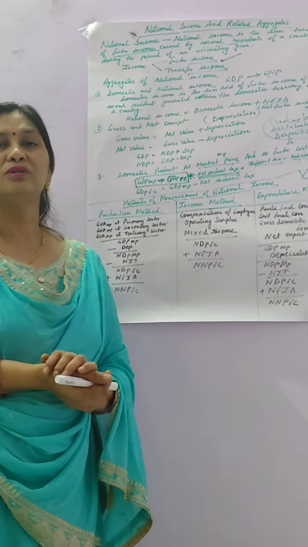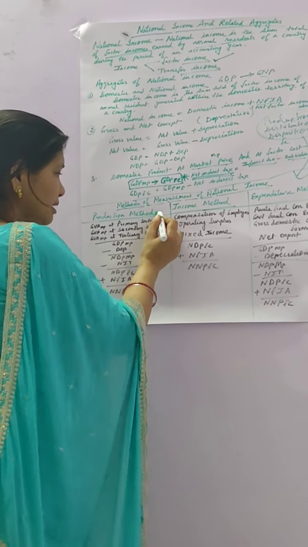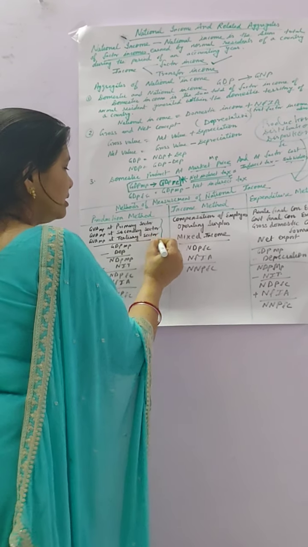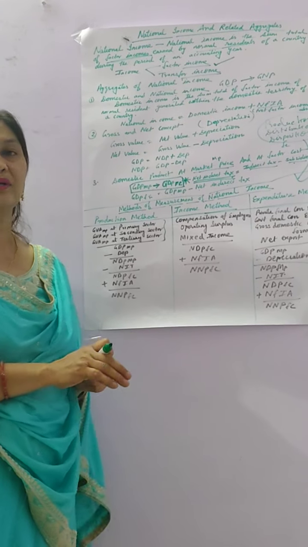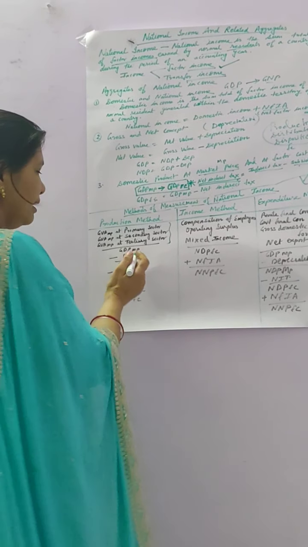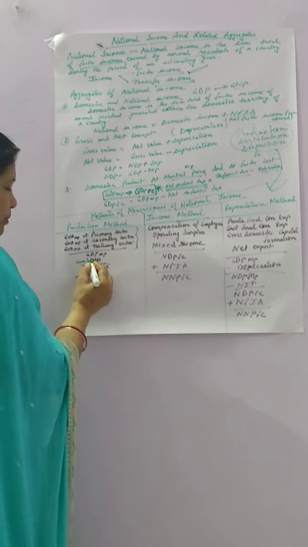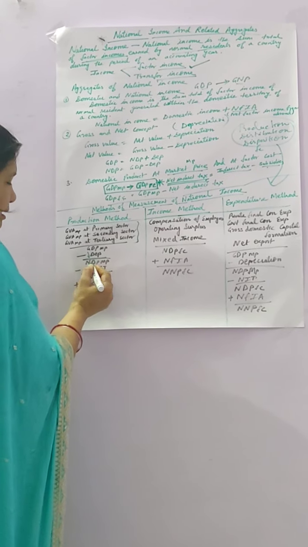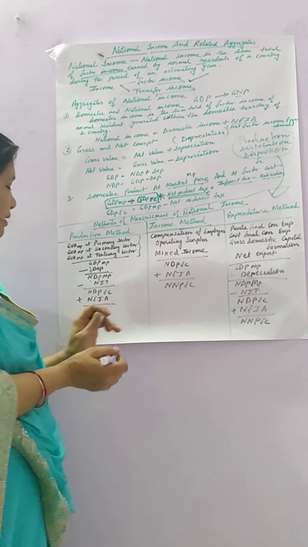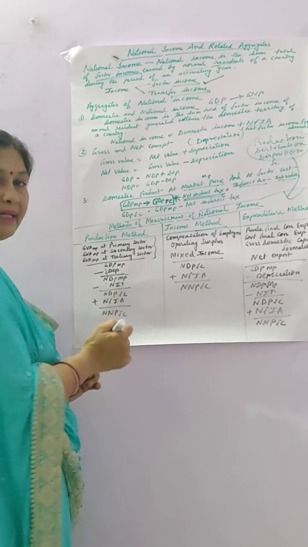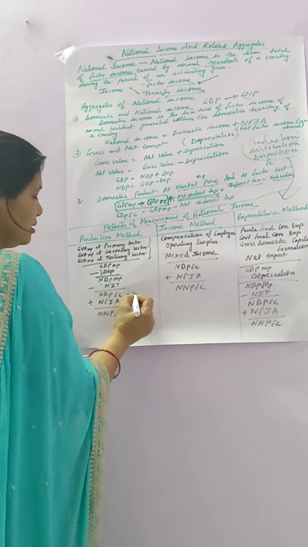So we are taking the gross value added of the primary sector, the gross value added of the secondary sector, and the gross value added of the tertiary sector. When we include these three, the values of all the sectors, it becomes GDP MP, gross domestic product at market price. When we exclude depreciation, it becomes net domestic product, NDP MP. Then when you have to convert market price into factor cost, you have to exclude net indirect tax, then it becomes NDP FC, and this is your domestic income.